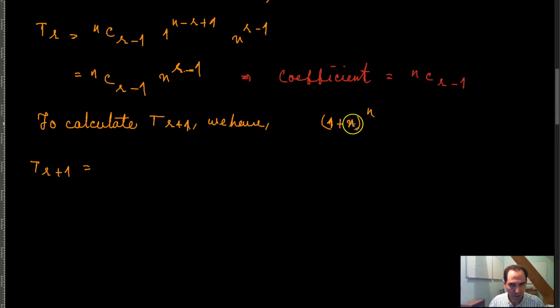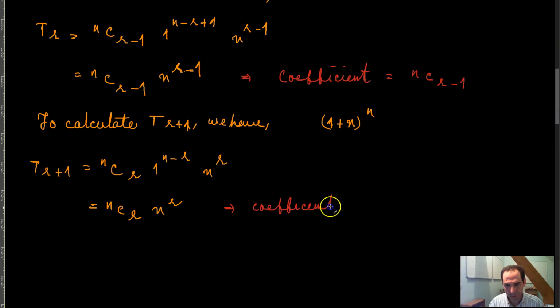So you have n, which is the same thing as n combination one less than this, which would be r, 1 raised to the power n minus r, x raised to the power r, which is the same thing as n combination r. This is just 1, x raised to the power r. Which means that over here, your coefficient is equal to n combination r.